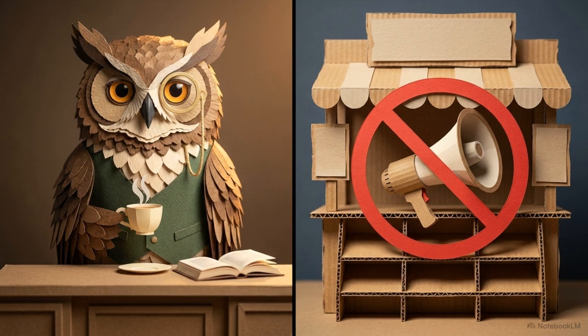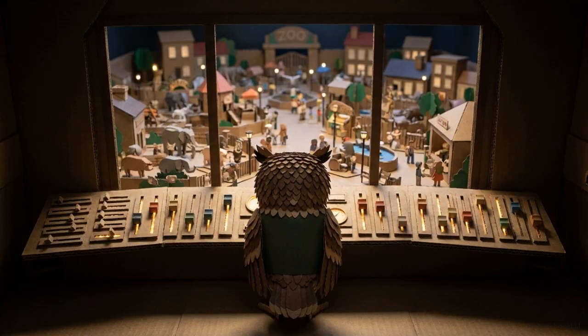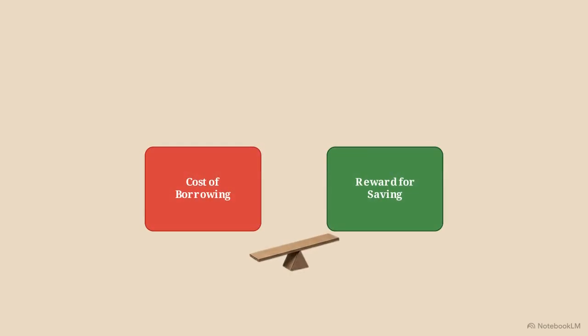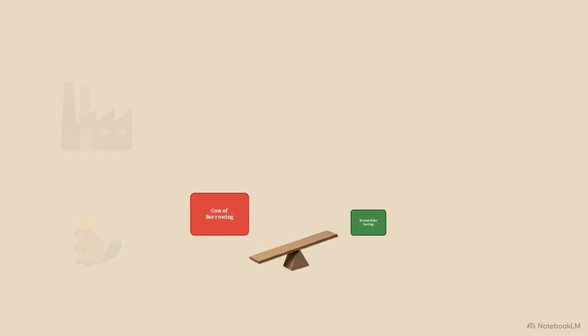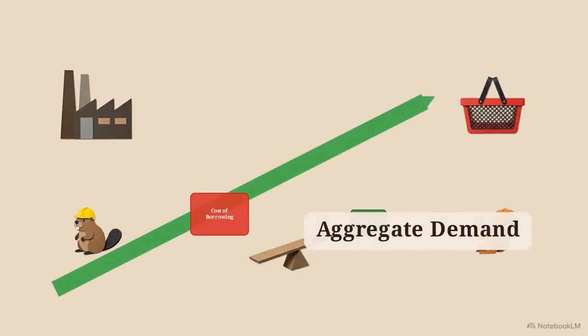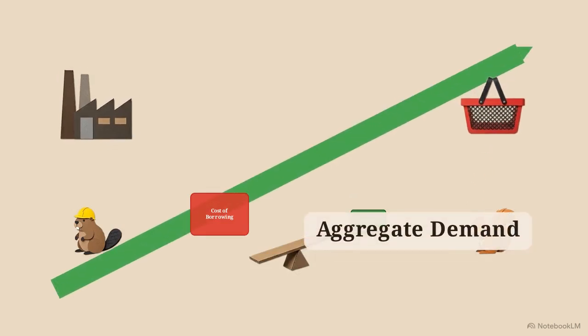Mayor Owl doesn't march into the market and demand that citizens buy or sell. He operates from a quiet control room, pulling levers that invisibly alter the financial incentives of every single animal in town. The most powerful lever on his desk is the base interest rate dial. Interest rates are the price of money, the cost to borrow and reward to save. By dropping the rate during a recession, borrowing becomes cheap for beavers and saving pays nothing for squirrels. This surge in consumption and investment pushes aggregate demand upward.